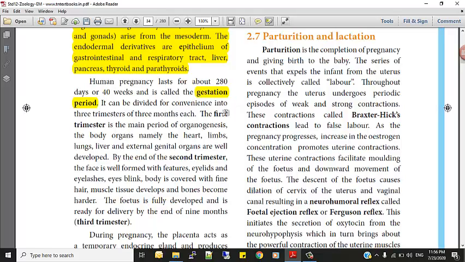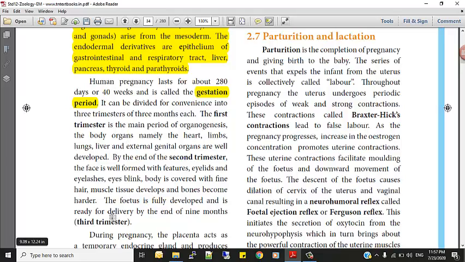It can be divided for convenience into 3 trimesters. So the 40 weeks, that is 9 months, in medicine this is how they keep count of it. Okay, a trimester means 3 months, so we can divide the 9 months into 3. So what is the first trimester? The first 3 months: 1, 2, 3. The second trimester is the second set of 3 months: 4, 5, 6. The third trimester is 7, 8, 9. This is how we have divided it.